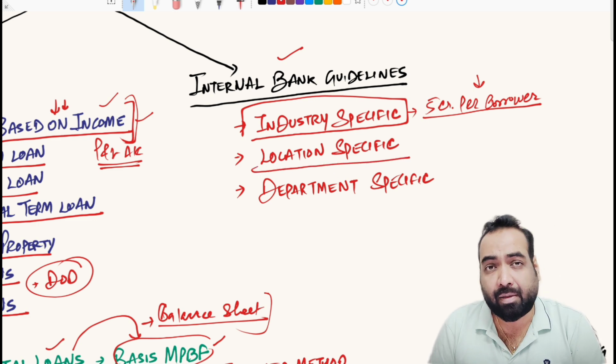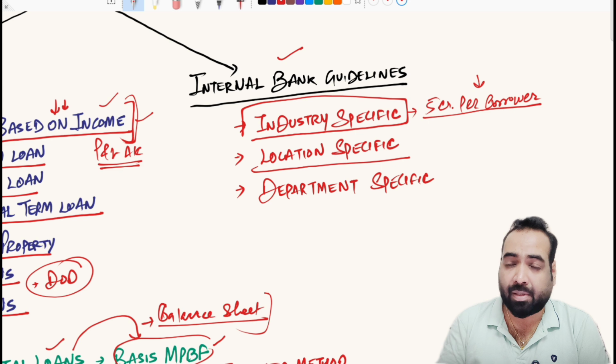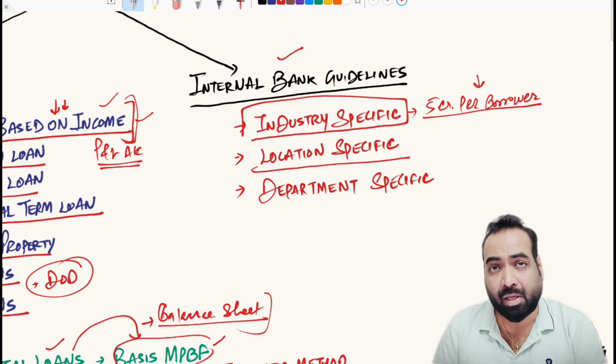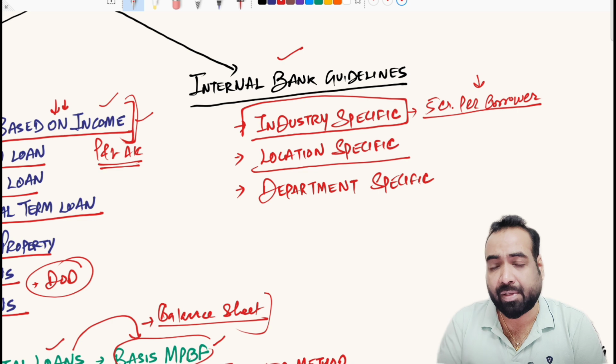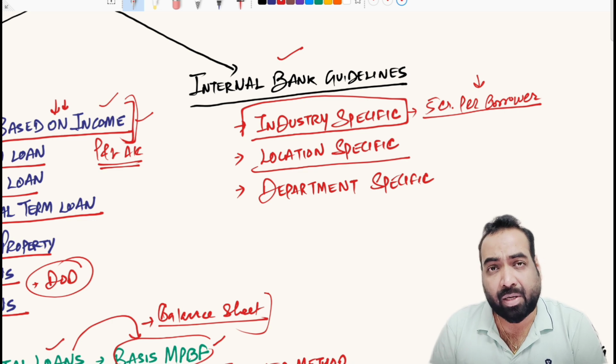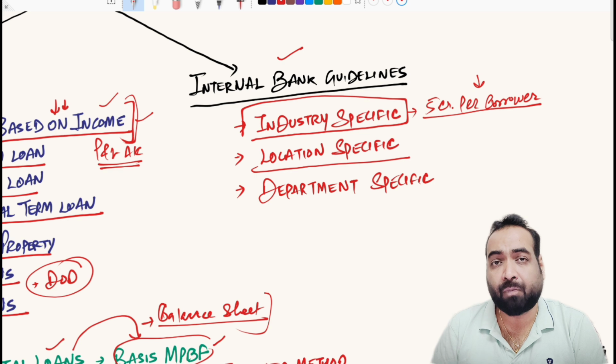Location specific norms can be there as well in banks. In some locations there may be a community dominant area, or there may be some riots, or some floods, or any kind of risk involved, maybe some border areas with tensions with the neighboring countries. So the bank may incorporate location wise norms as well, right?